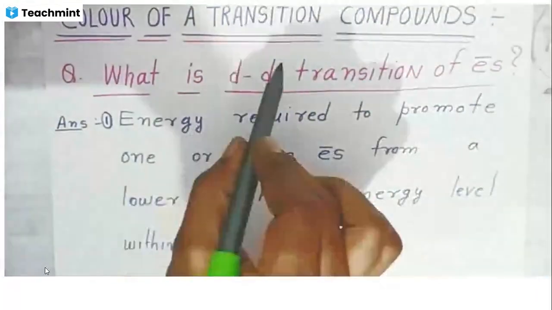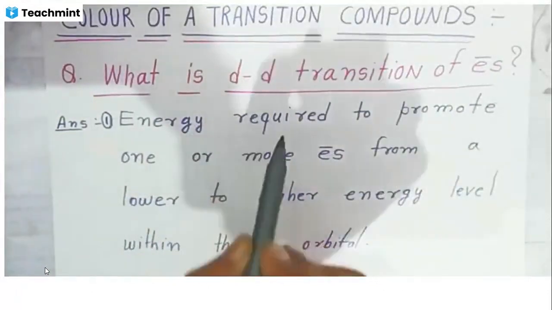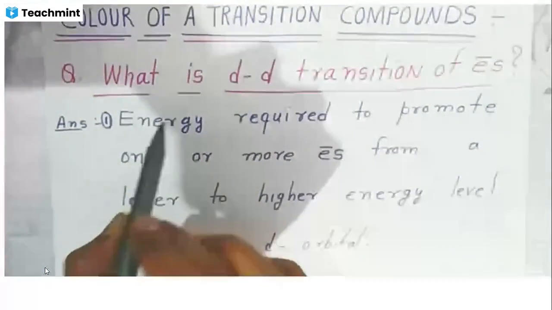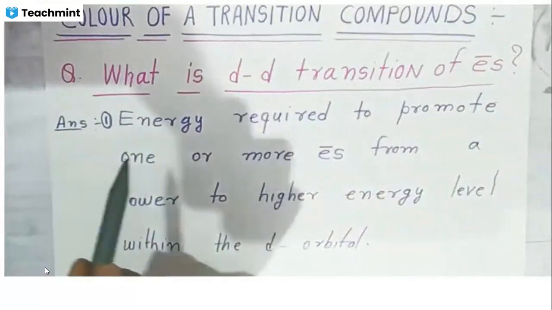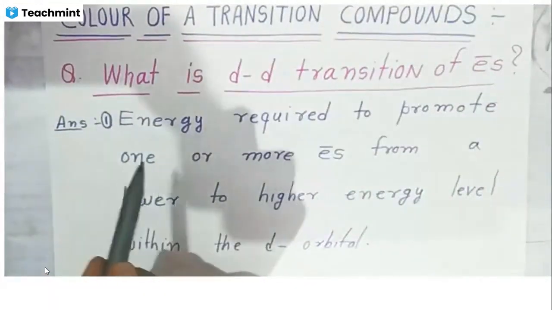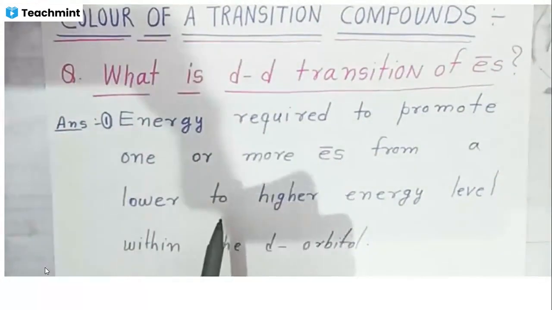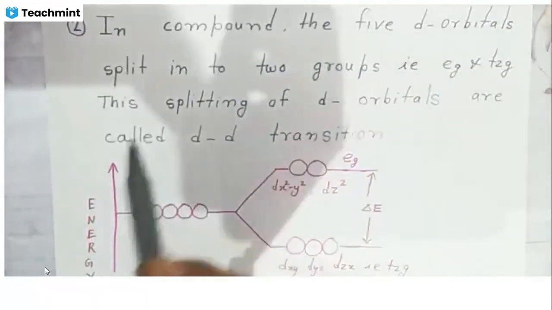Because transition elements contain d orbitals. Because of d orbitals, students, that we are going to see. Before that, the question arising in our mind is, what is d-d transition of electrons? Now, students, d-d transition is where one or more electrons move from a lower to a higher energy level within the d orbitals. That is called d-d transition.